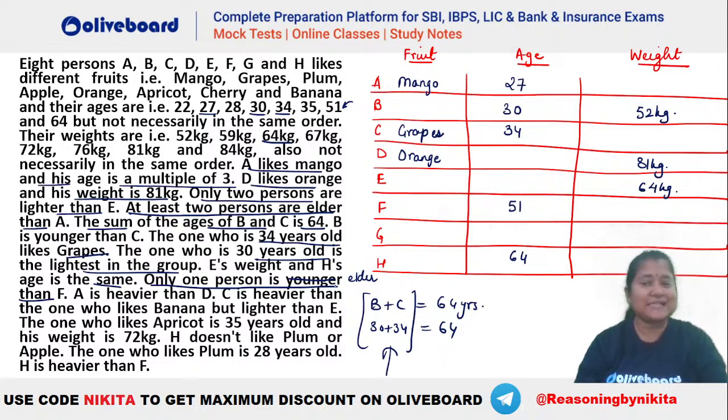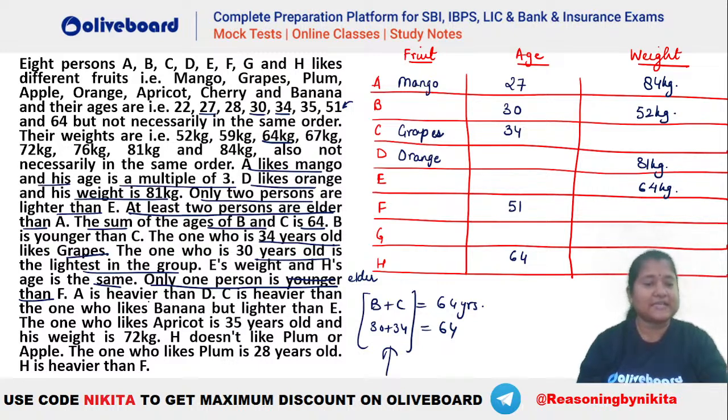Okay. A is heavier than D. You can see D is 81 kgs. So A has to be heavier than 81. There is only one other weight that is heavier, right? That is 84. So A will be how much? 84 kgs, okay? So this will be 84 kgs.